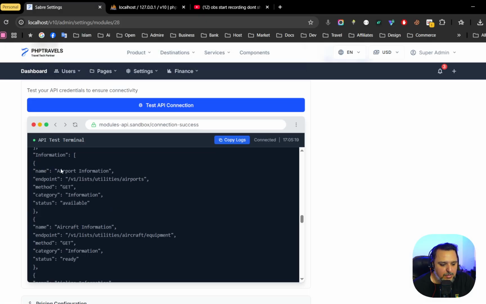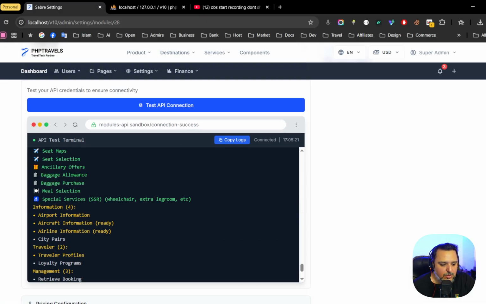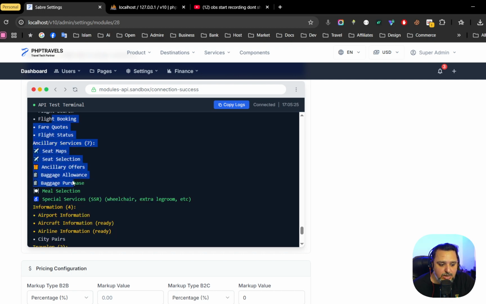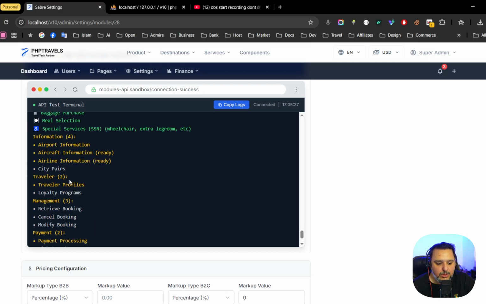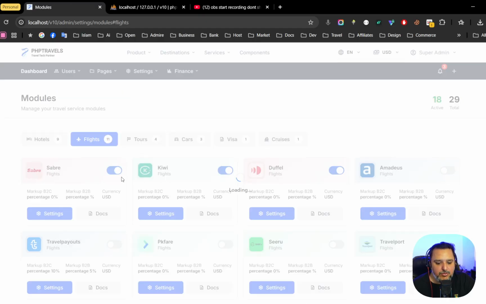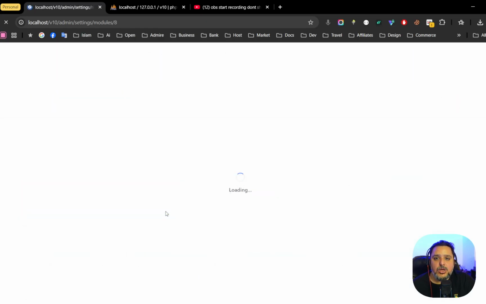So in API test, I can now see all the available features. Like we have seat map, seat selection, ancillary offers, baggage allowance, baggage purchase, meal selection, and specific services like wheelchair, we can request anything. And we can do this with any supplier, though every supplier has different features to offer.